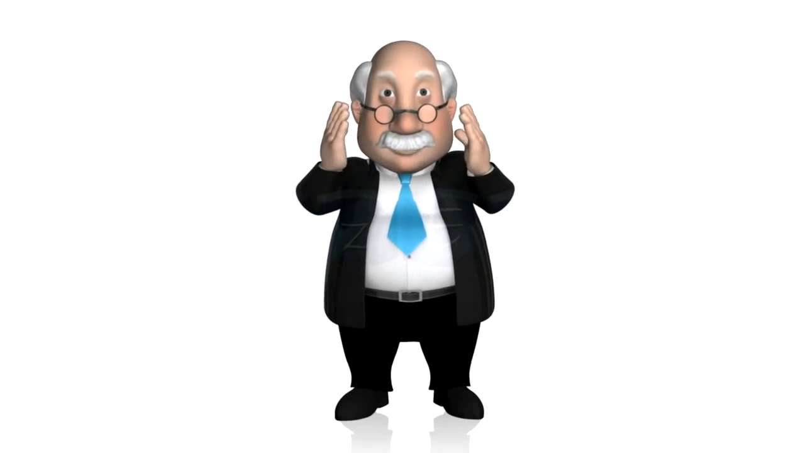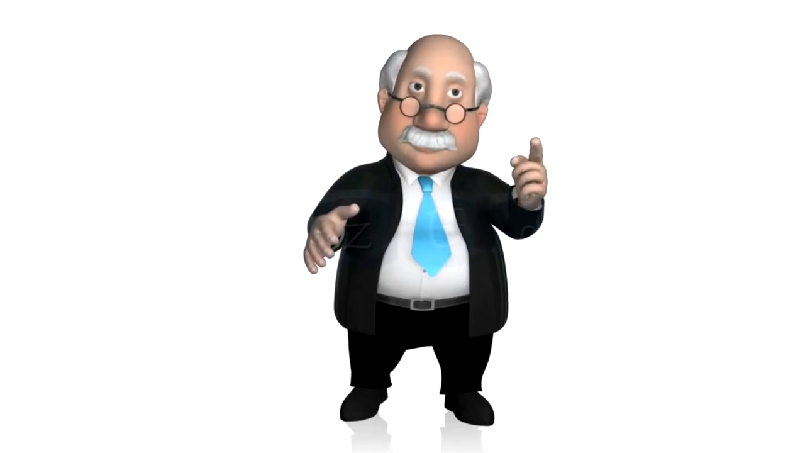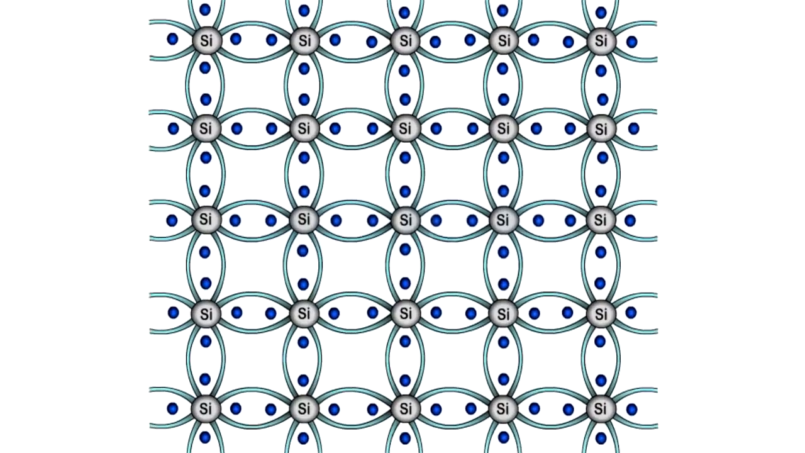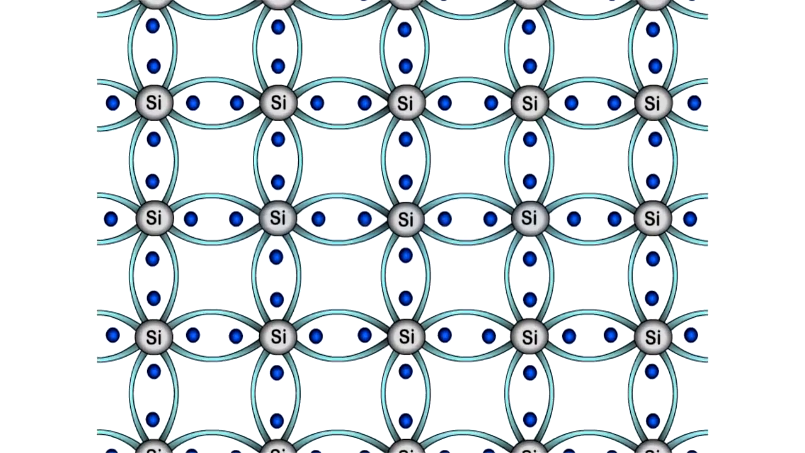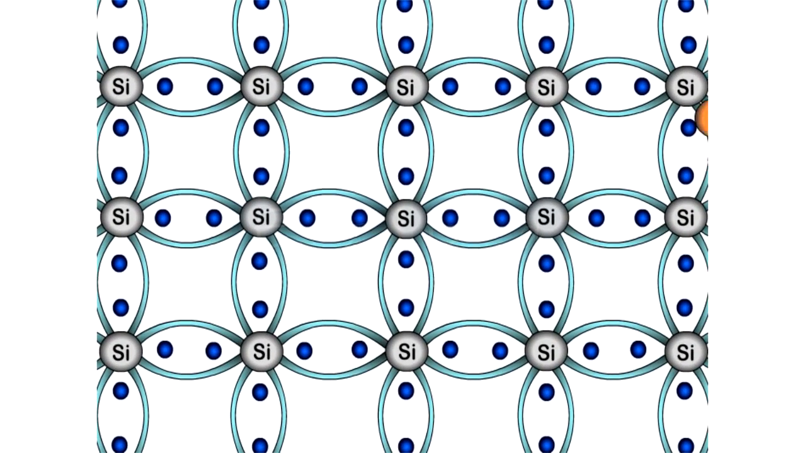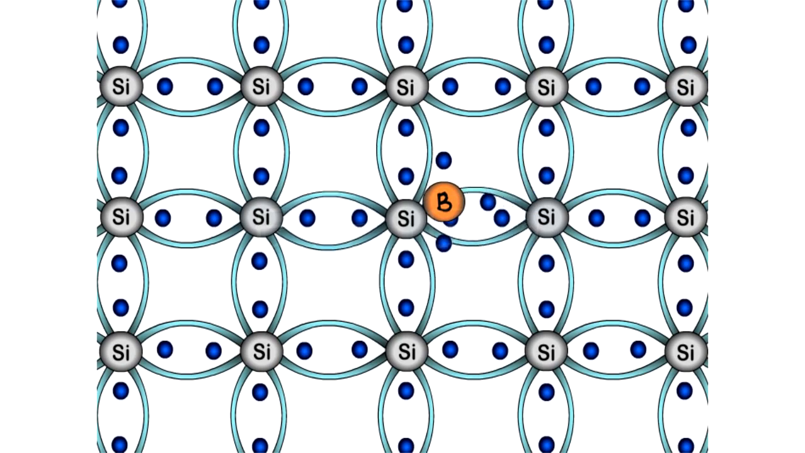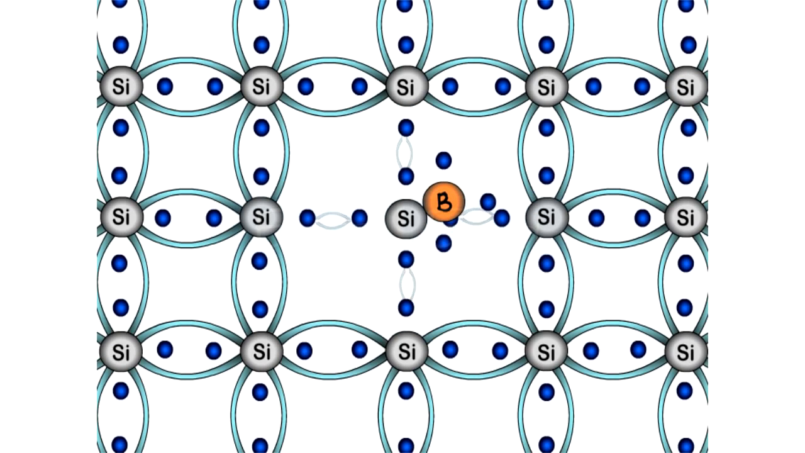Seriously, pay attention. This is important. The process of adding these impurities to the intrinsic semiconductors is called as doping, and the impurities that improve the conductivity of these semiconductors are called as dopants.